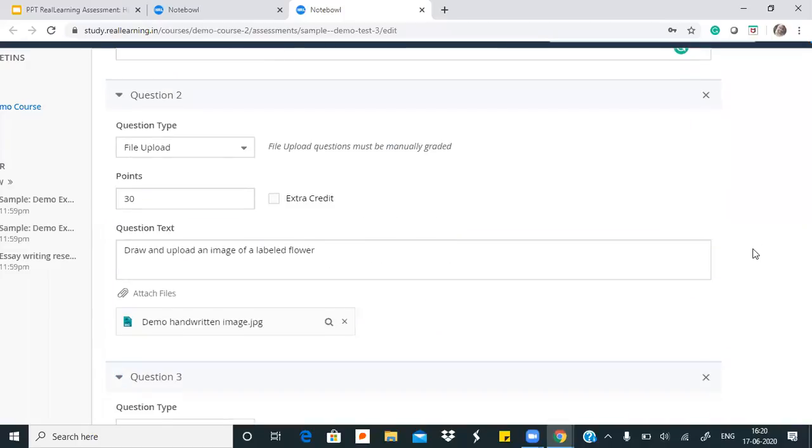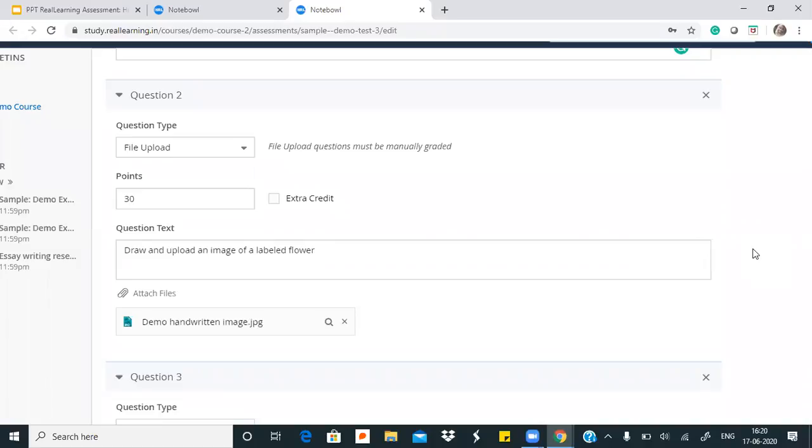We'll move on to our second question. This is the file upload question. The file upload question is simply just what it says. It is a question which will only take answers from students in the form of files. This can come into play for questions like a mathematical problem where students have to solve something on paper, or where they need to put complicated symbols and complicated diagrams, which their handwriting or a handwritten answer would demand. So this kind of question really comes into help there.